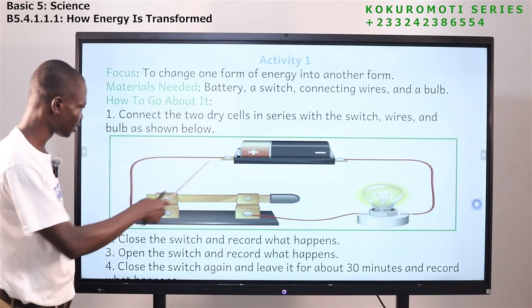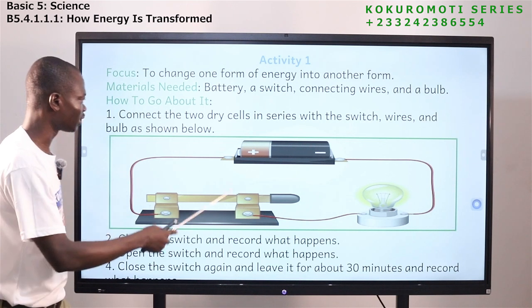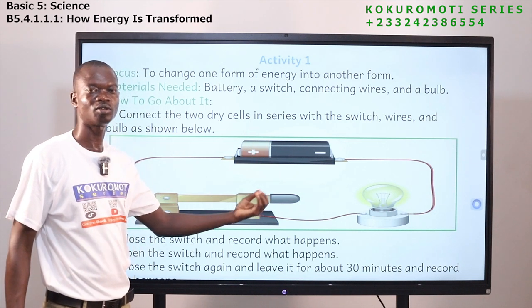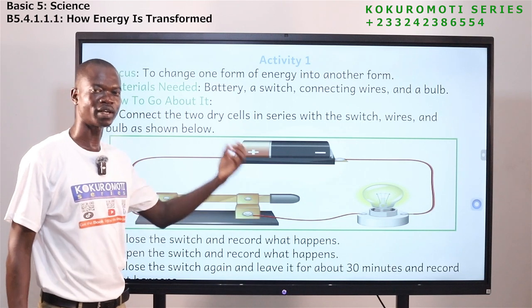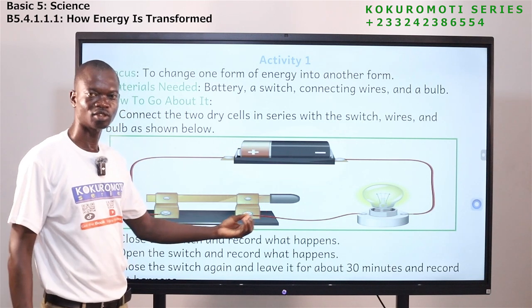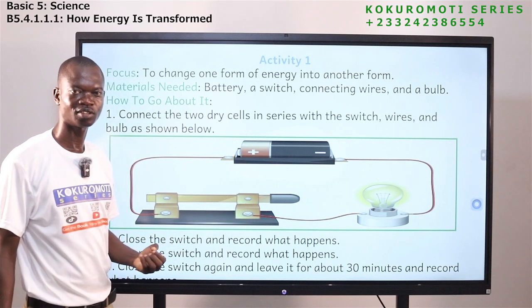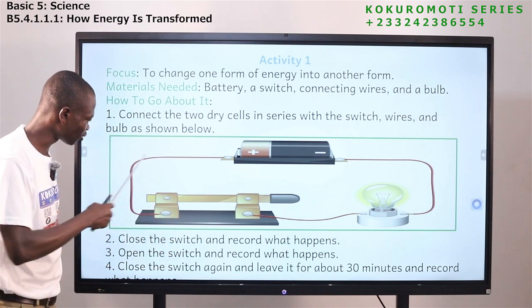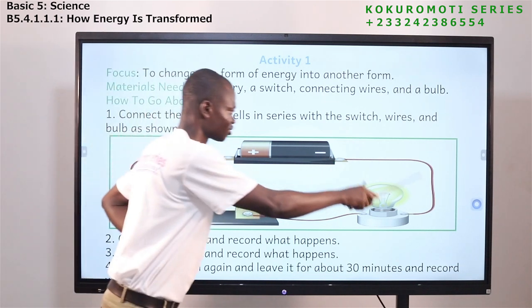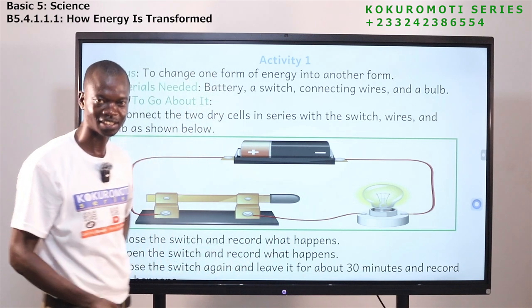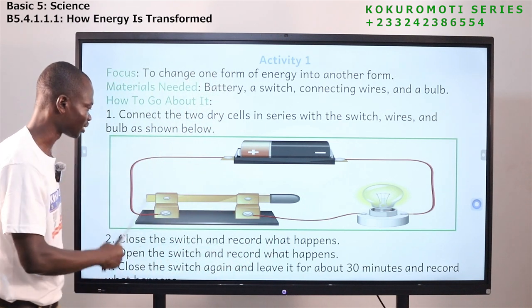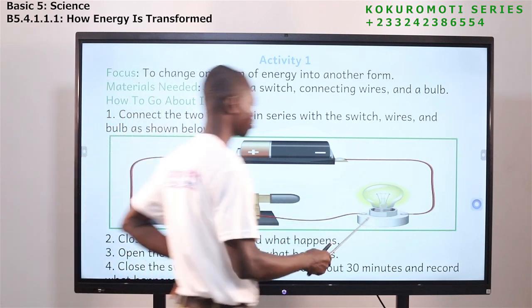So what do you think that energy will be? When the energy in the battery, which is the chemical energy, is converted, what form of energy are we going to get? So that energy will pass here. What energy passes through wires? That is electrical energy. So chemical energy will change to electrical energy. So when they come here,